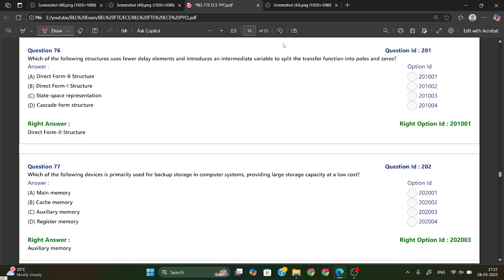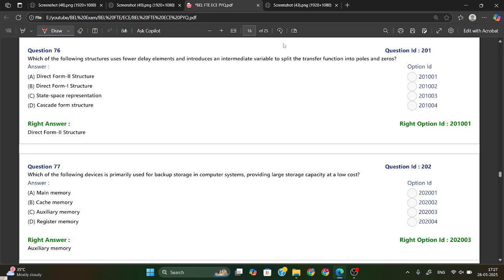Now the next one: which of the following structures uses fewer delay elements and introduces an intermediate variable to split the transfer function into a pole and zero?